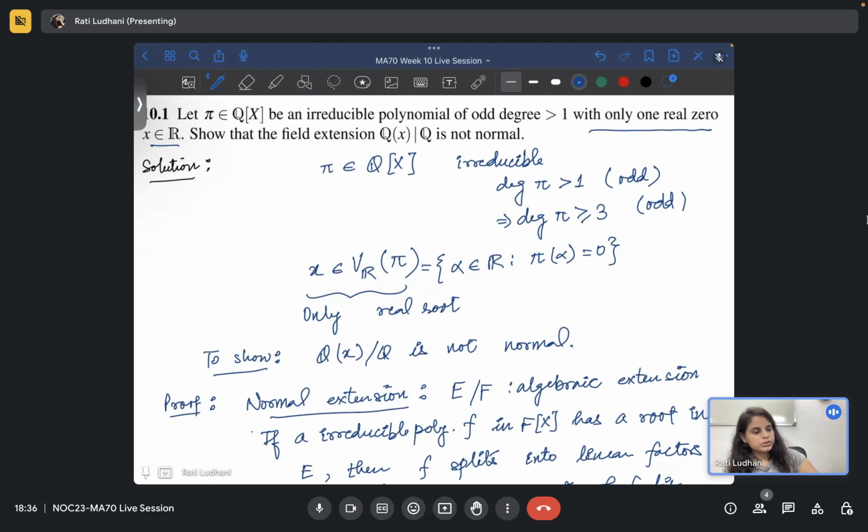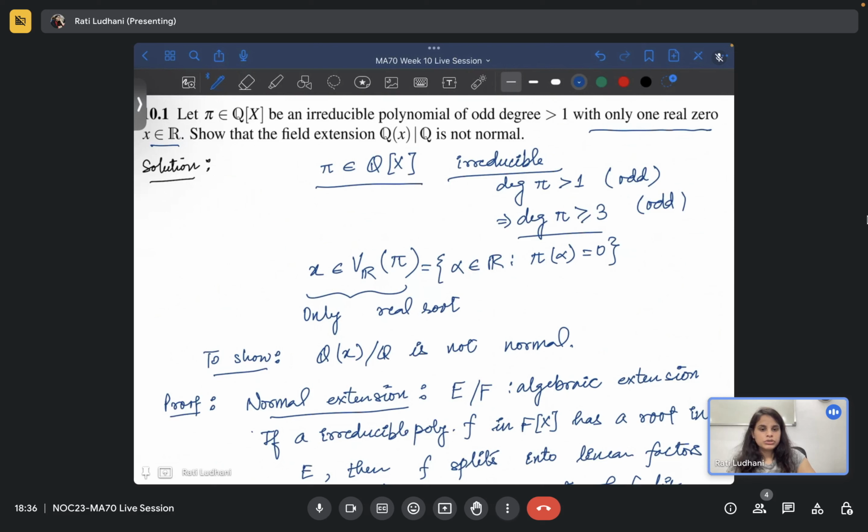So you start with the irreducible polynomial pi, degree of pi is greater than or equal to 3, and x is in the variety of pi, like x is the only real root. Then you have to prove that this is not a normal extension.